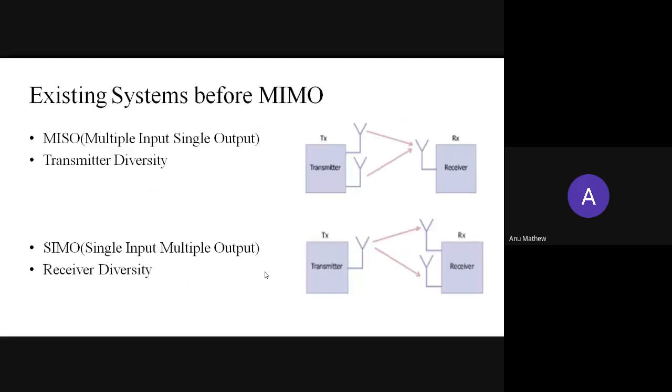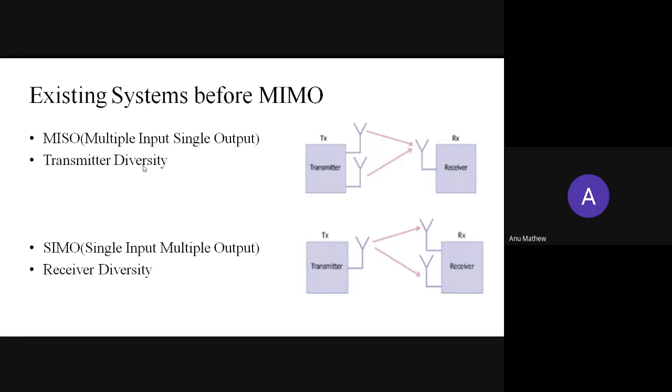Before the MIMO system, multiple input, multiple output, there are two other systems: the MISO system and the SIMO system. The MISO system is a multiple input, single output system. So there will be a number of transmitting antennas, but only one receiving antenna. This MISO system is known as transmitter diversity.